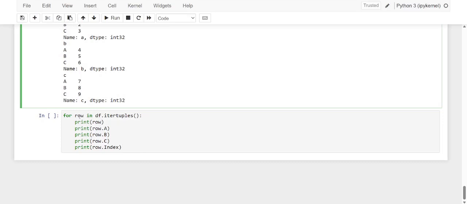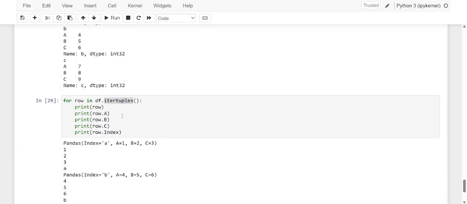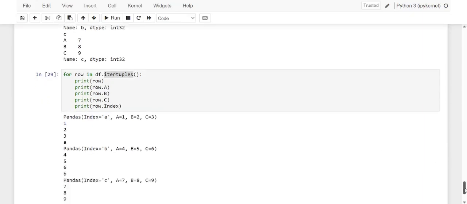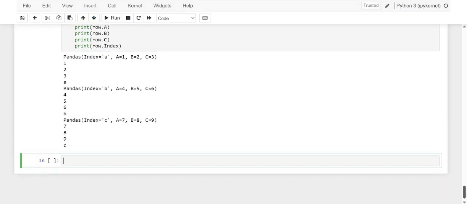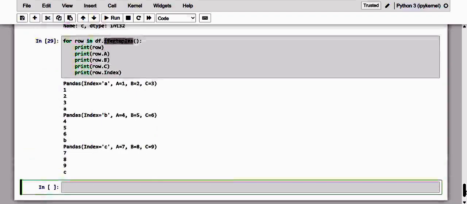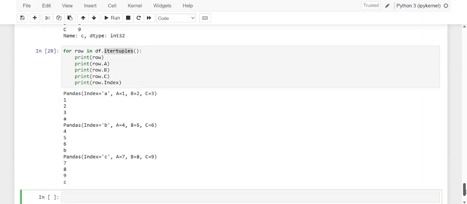Kindly have a note of it, this itertuples is much more effective. So how does it happen? They are obtained from the iteration of named tuples, whose internal values can be easily accessed as attributes.